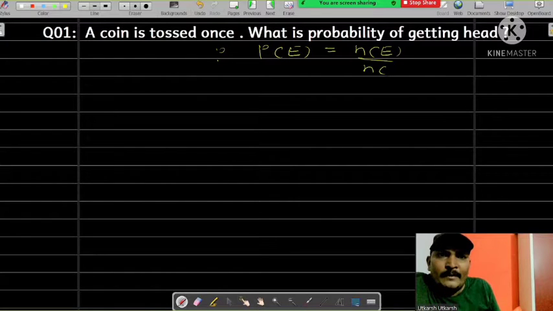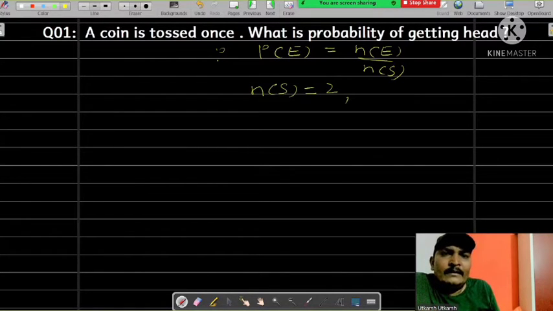I hope this I have already discussed. Now see, when we throw the coin, the possible outcomes equal 2, that is head and tail.